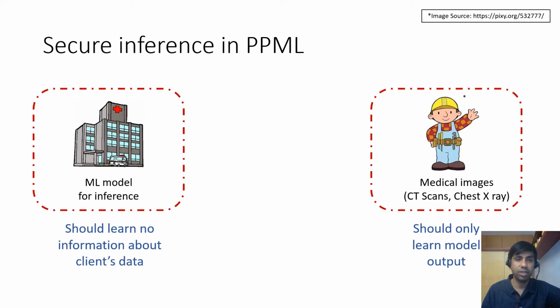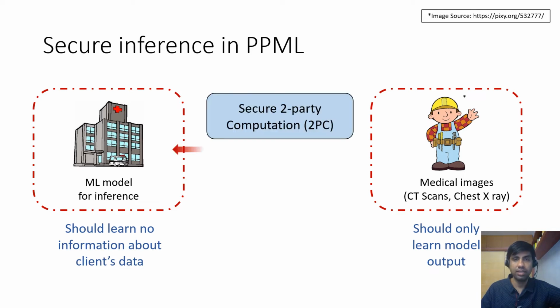This work is about secure inference, and here is an example. Suppose there is a hospital which has a proprietary machine learning model which it wants to monetize, and we have Bob who has his own sensitive medical data which Bob doesn't want to expose to anyone. Now in secure inference, Bob can learn the output of the hospital's model without revealing anything about his data to the hospital. And this is enabled by the cryptographic technique of secure two-party computation.